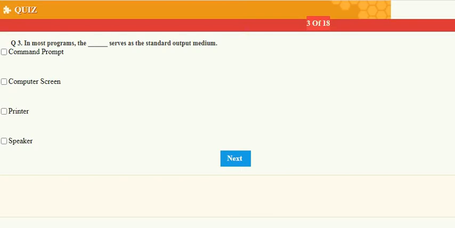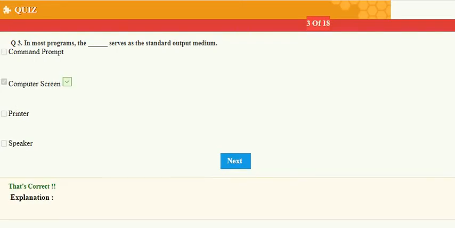Next question is, in most programs the dash serves as the standard output medium. Standard output medium means output is displayed on the computer screen.